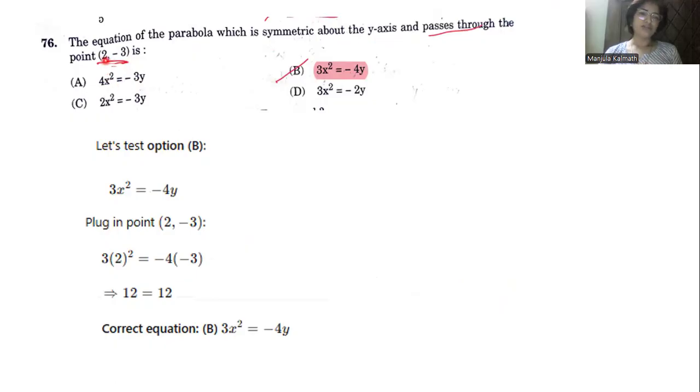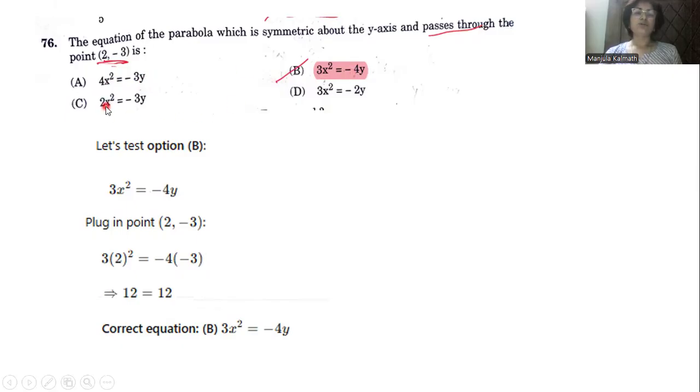This is x and this is y. If I take the x value here and y value here, 2 raised to 2 is 4, 4 into 4, 16 equals minus 3 into minus 3, that is 9. 16 is not equal to 9, so left and right expressions are not equal.